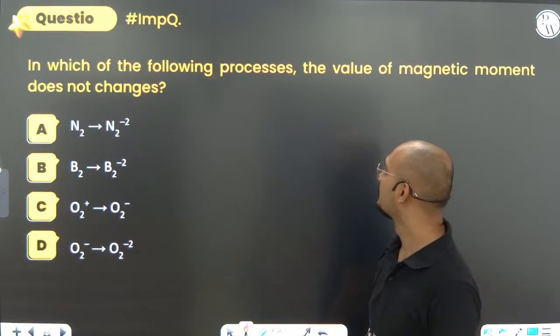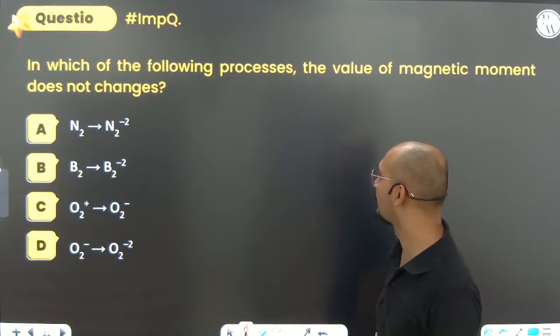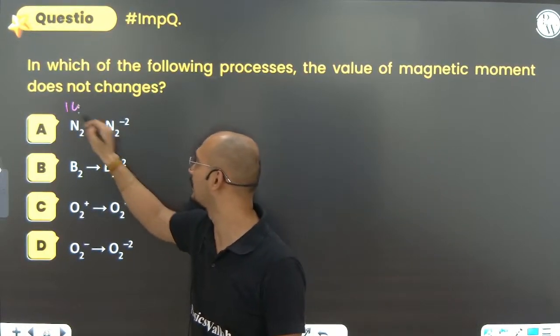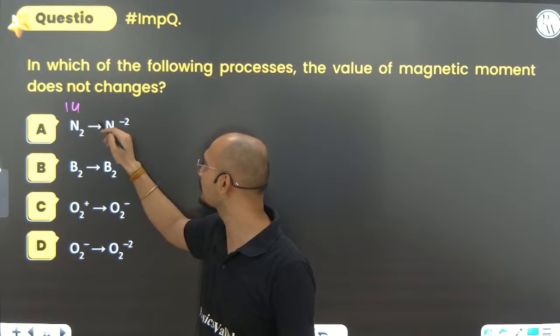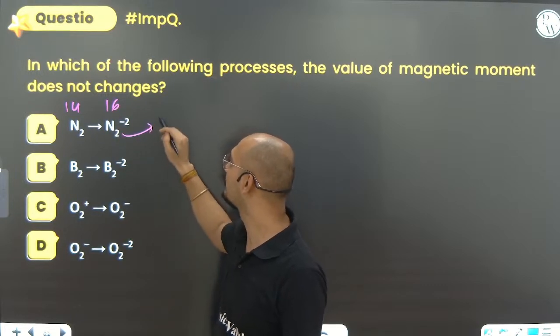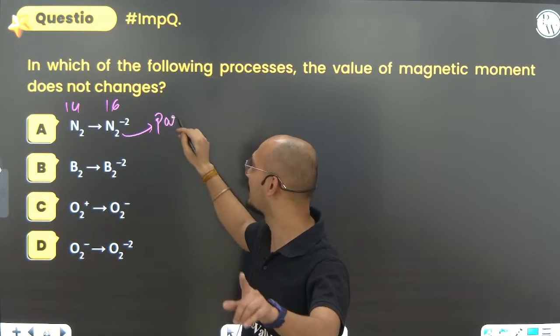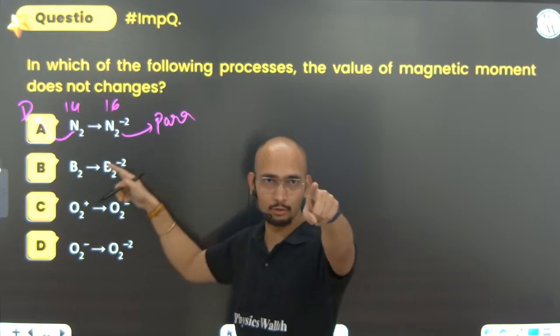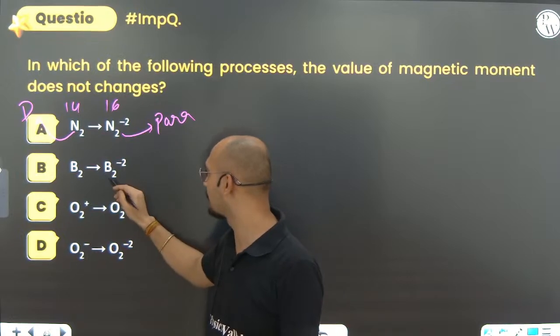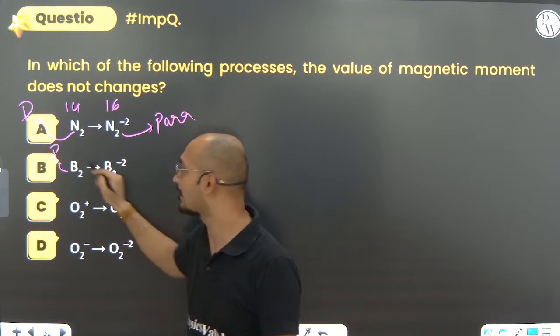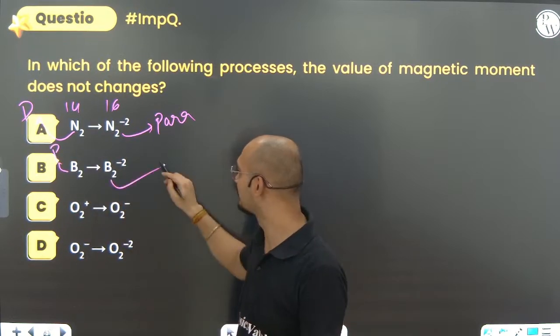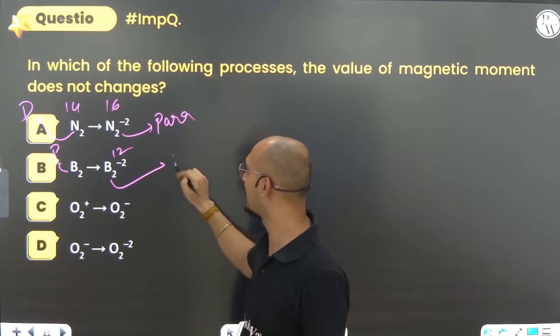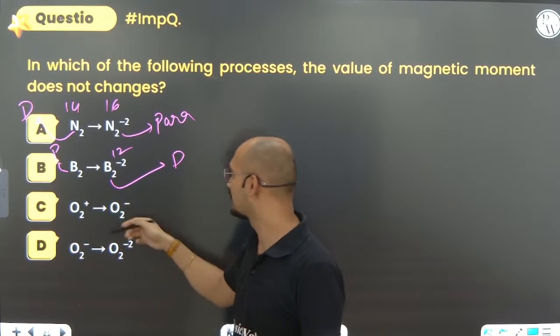Next, in which of the following processes does the value of the magnetic moment not change? N2, that is 14 electrons. 14 to, it is what? 16. This will become paramagnetic. 14 is diamagnetic. 16, that I told you. O2 was also para. It will also be para. Can you see B2 is para? I told you, though it is 10, still it is. It will be 12, so it will be dia. No, it is changing para to dia.